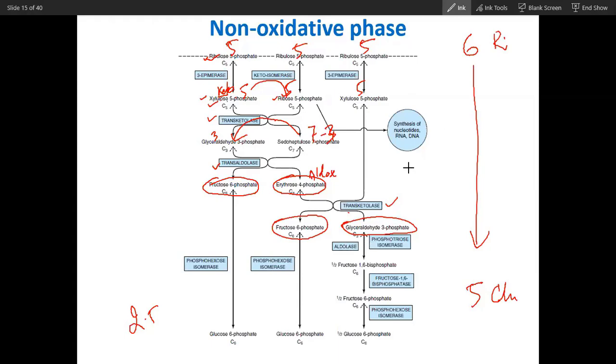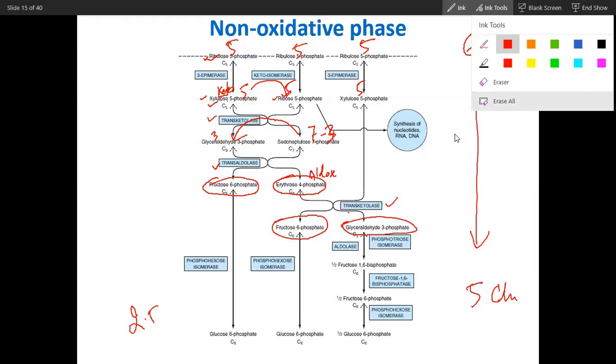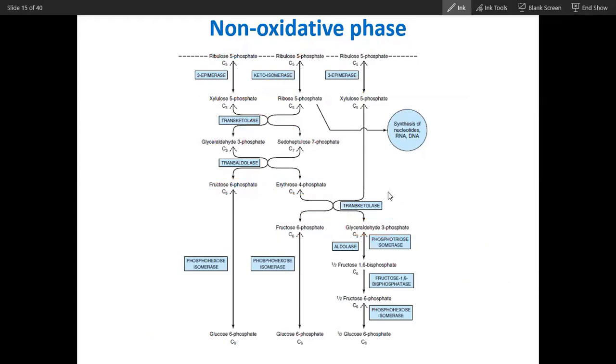Doesn't it look very complicated? Anyone? Tell me. Yes? Dibya? Does it seem complicated? A little bit complicated it is, but you don't have to memorize. Just understand this pathway, that's it.